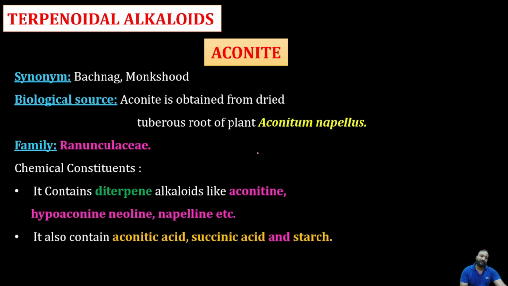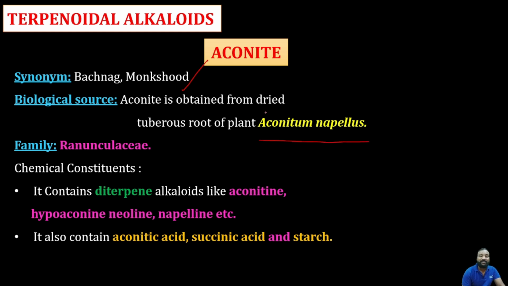Next is the terpenoidal alkaloid, which means it consists of a terpenoidal nucleus. The best example is aconite. Aconite is the best example for a terpenoidal nucleus containing alkaloid. Coming to the synonyms of aconite: bachnag and monkshood.